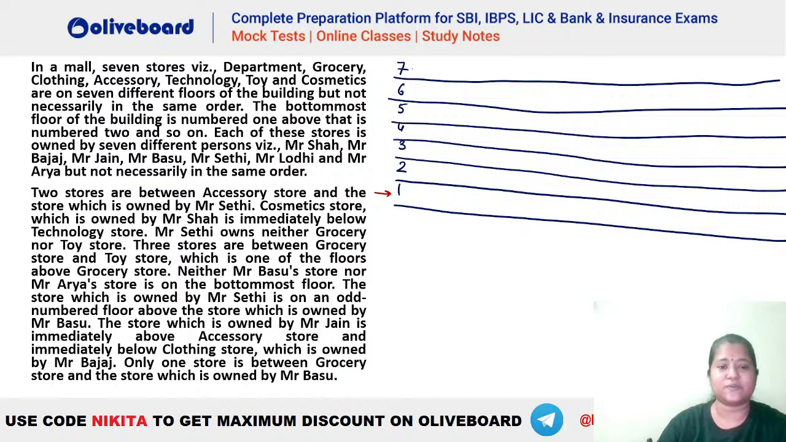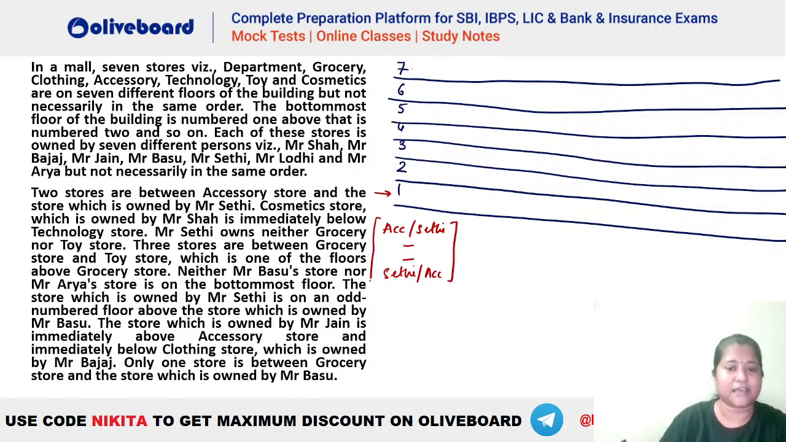There are 2 stores between accessory store and the one owned by Mr. Sethi. Cosmetics is owned by Mr. Shah, which is immediately. So let's write it down. That is 2 stores are there between accessory and Sethi, right? So we know that accessory and Sethi has to be at a gap of 2. Okay, so 1 2. Similarly Sethi and accessory, right? Okay, this is the first hint that we have.